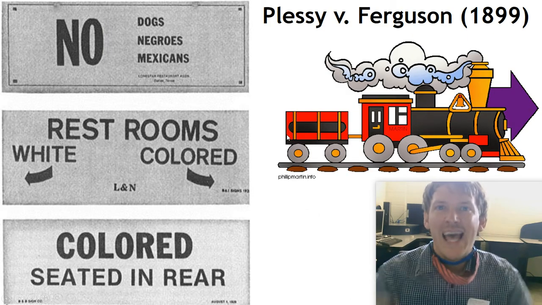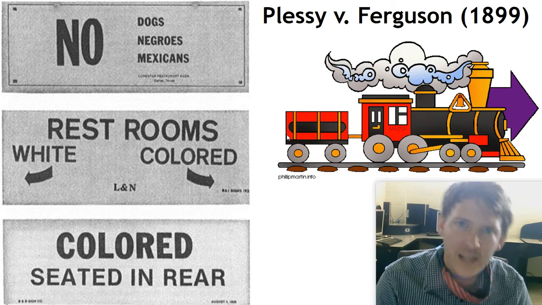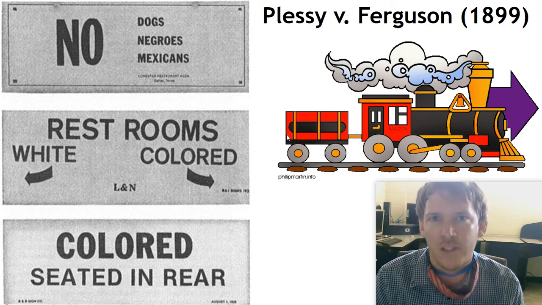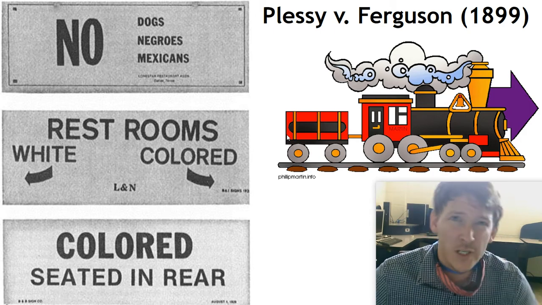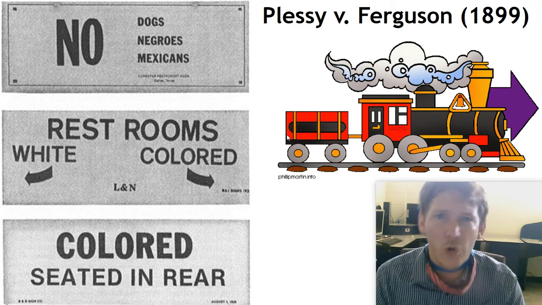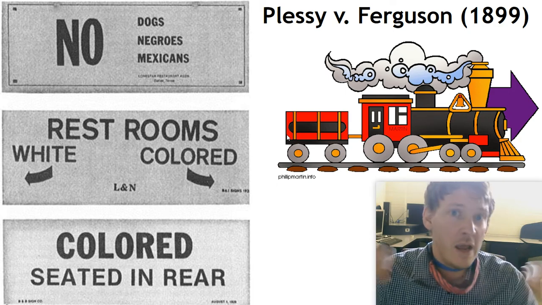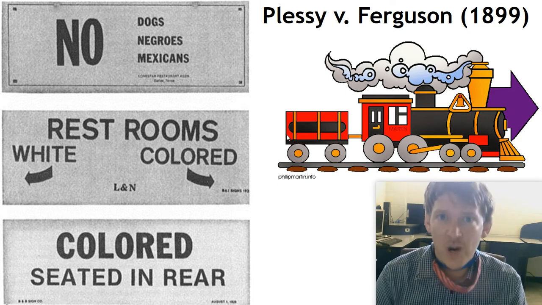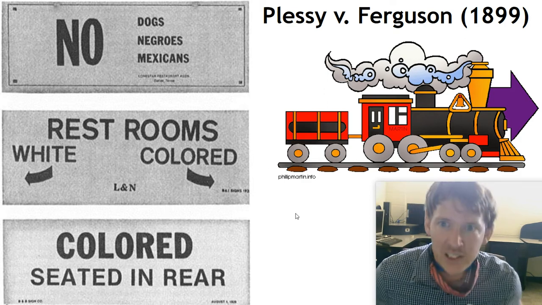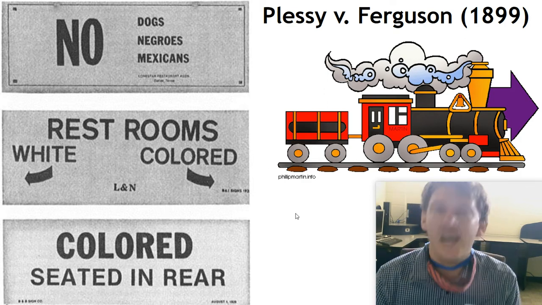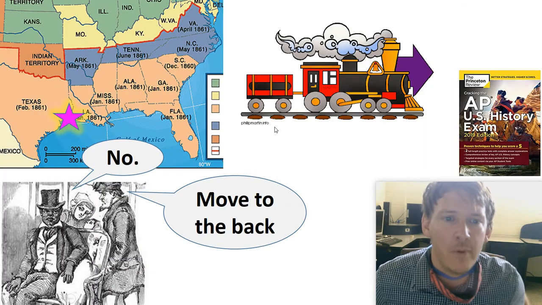Can't wait. Segregation. We have separate societies, an area for blacks, an area for whites, and basically all public spheres. We have schools separated, you name it. For right here, we're going to focus on railroad cars. So, you ride the bus today, or you fly in an airplane today, maybe you even ride a train today. Different train cars were for different people. They were segregated. And Plessy versus Ferguson is going to be a court case that challenges segregation, or the separation of people based on race.